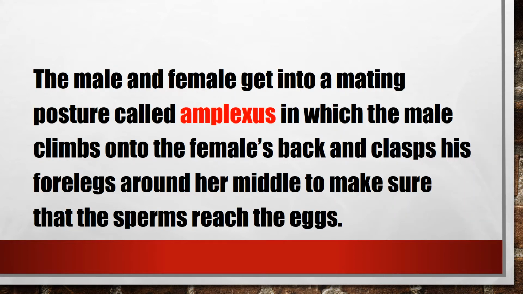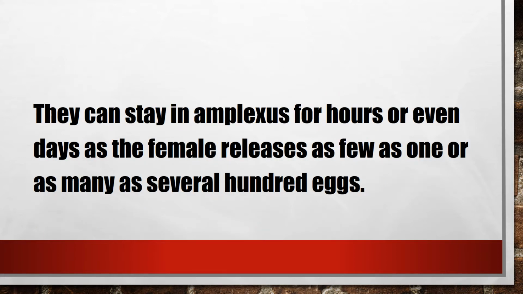The male and female get into a mating posture called amplexus, in which the male climbs onto the female's back and clasps his forelegs around her middle to make sure that the sperm reach the eggs. They can stay in amplexus for hours or even days, as the female releases as few as 1 or as many as several hundred eggs.